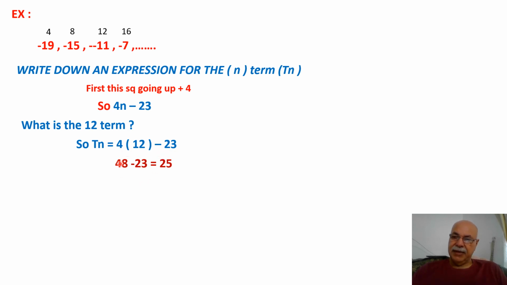We get 4 times 12 is 48, and after that minus 23 is 25. 25 is the 12th term in this sequence.